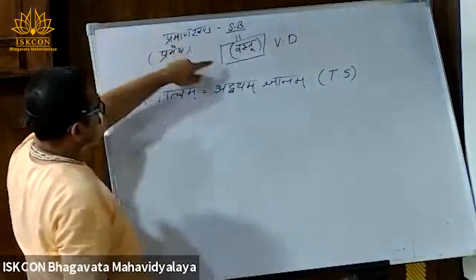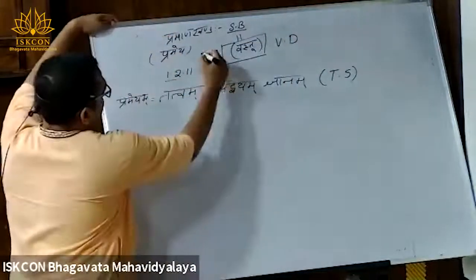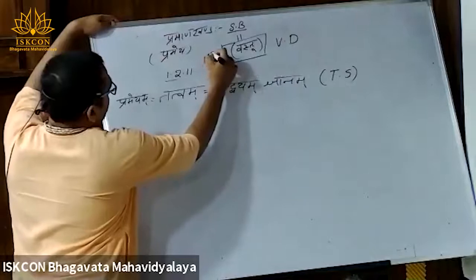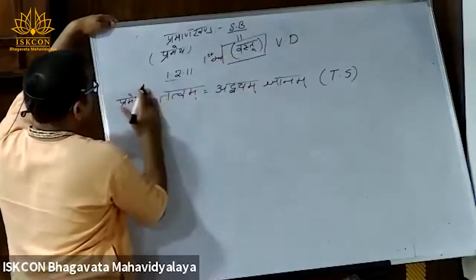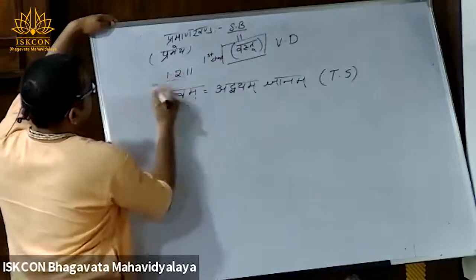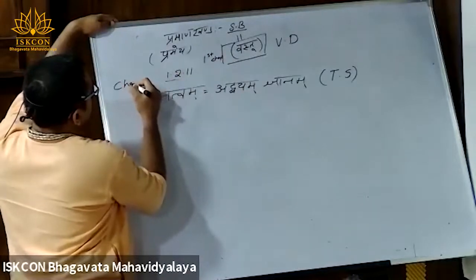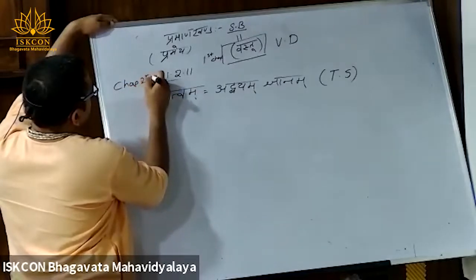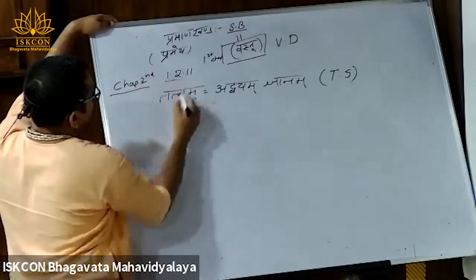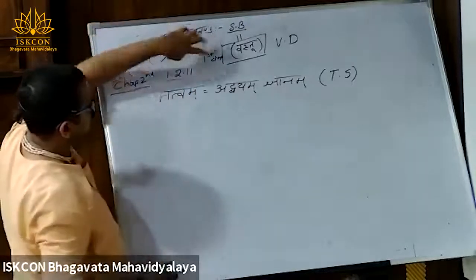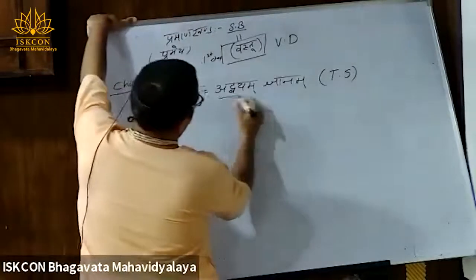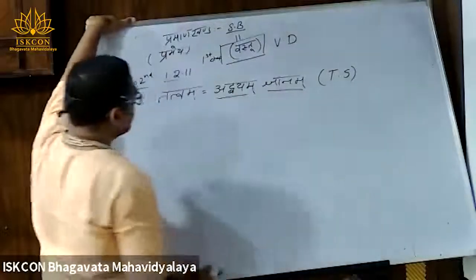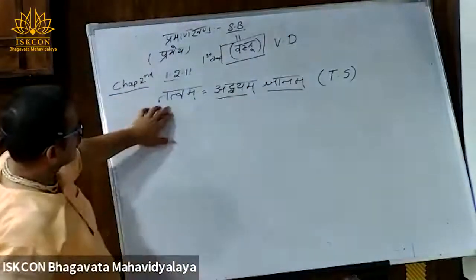That is in the first chapter. Then in the second chapter, that is 1.2.11, that same Vastu is said as Tattvam, that is Advayam Jnanam.